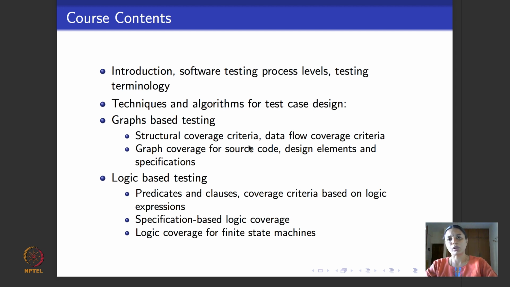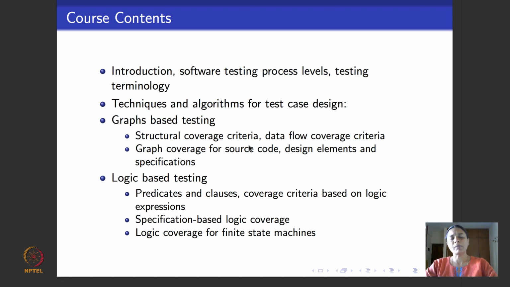Graphs are a mathematical model, and we'll define what we call control flow coverage criteria and data flow coverage criteria on graphs. So these will tell you how to deal with test cases where you can handle loops, where you can handle paths in code, where you can handle branching in specifications given as finite state machines, and so on.